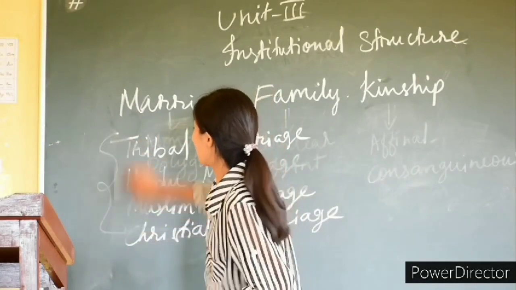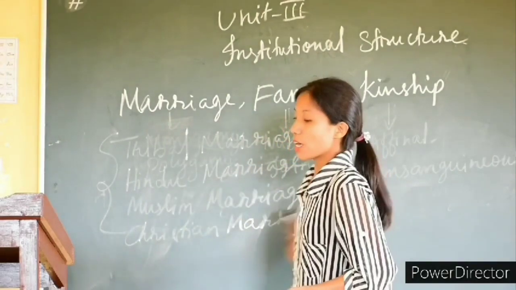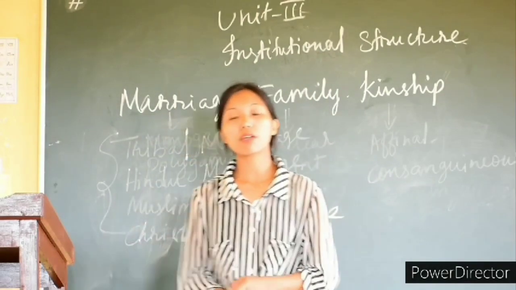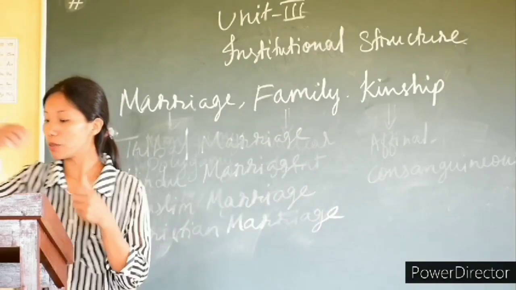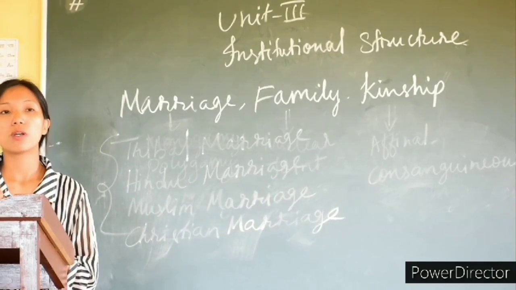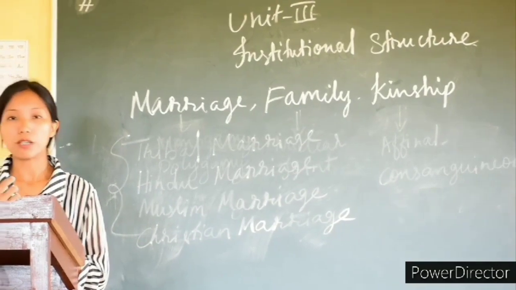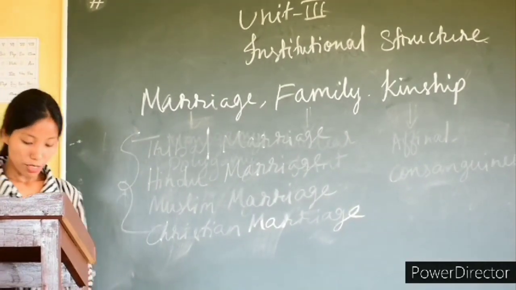First we will look into the tribal marriage. Among the tribals, they consider marriage as a social contract in order to fulfill physical pleasure and also for progeny. When we say progeny, that means to have children.